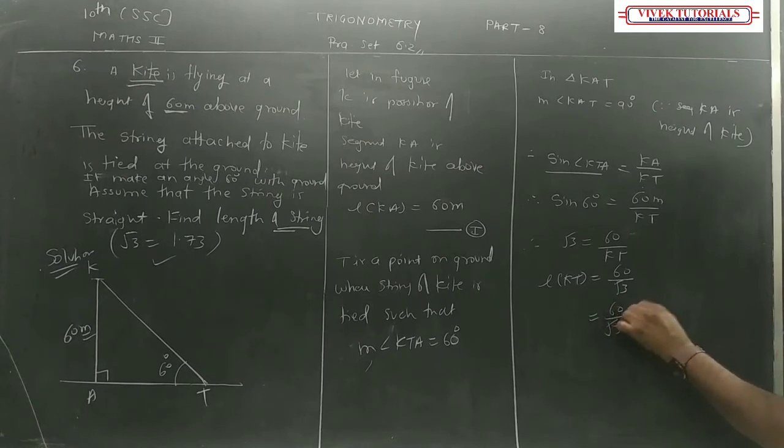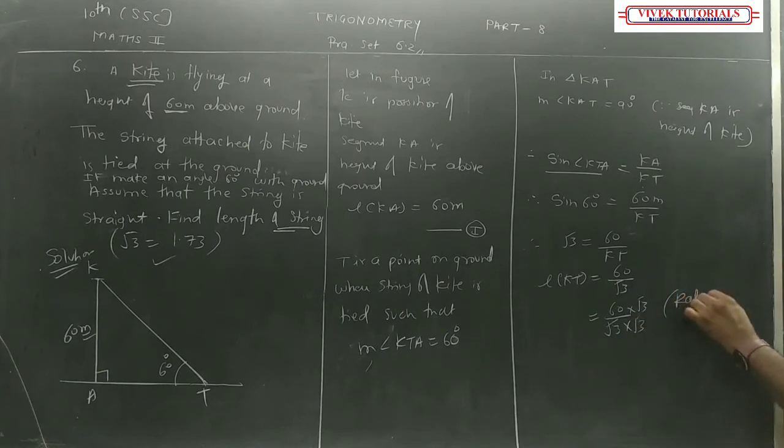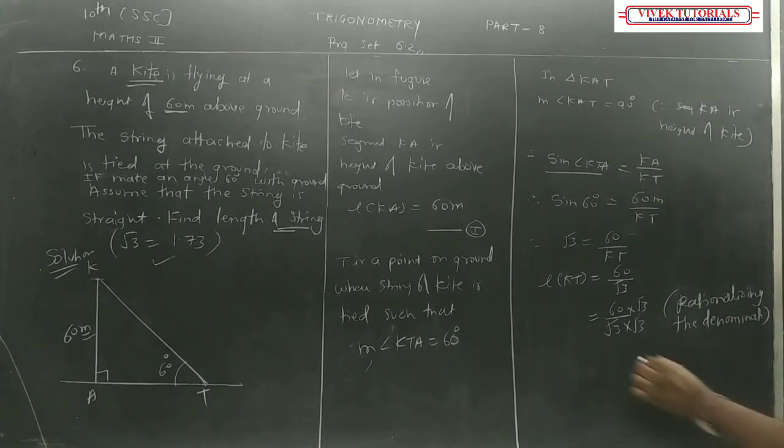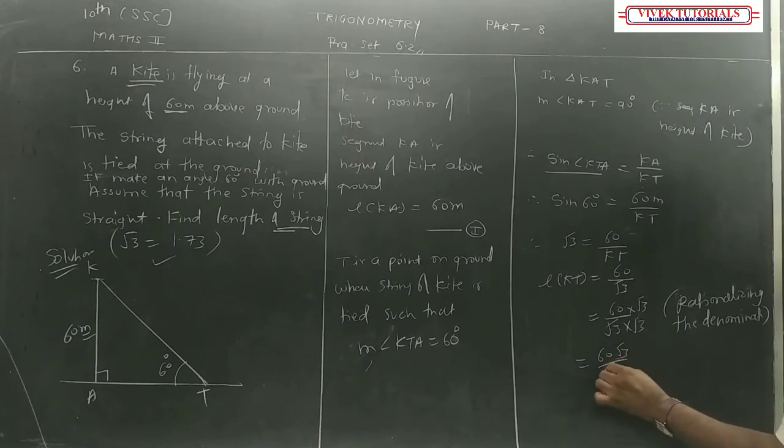rationalize करो तुम लोग इसको. So what you are going to write? Rationalizing the denominator. So what you are getting is 60 root 3 upon 3. This becomes 20 into 1.73. 0. 3 2s are 6. 14 and 3. It becomes 34.60.